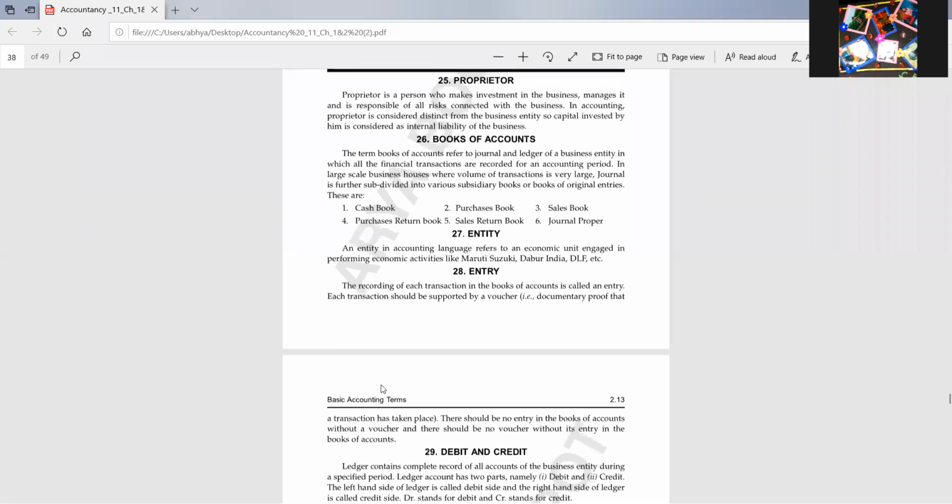Yes, Vaishali, for a consumer it will be discount received, if you are purchasing anything on sale and you are getting a discount. So for a consumer it will be discount received, and for the seller it will be discount allowed.